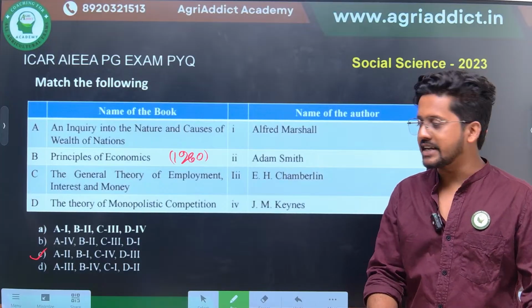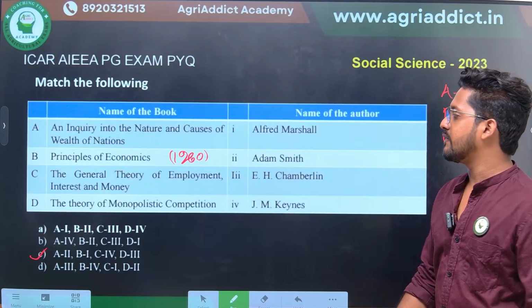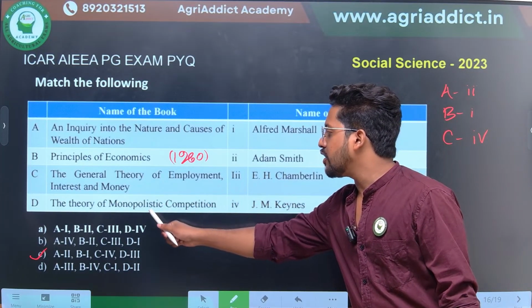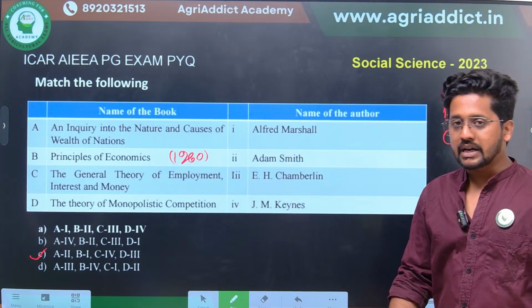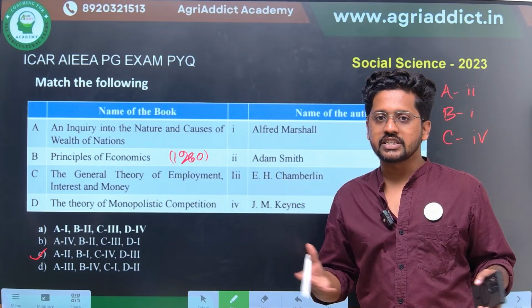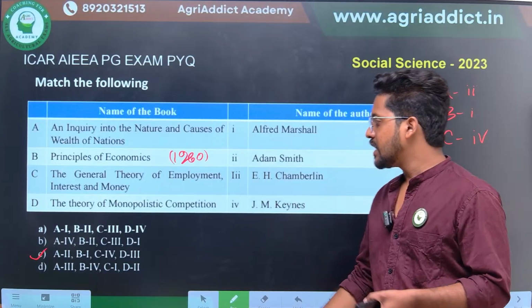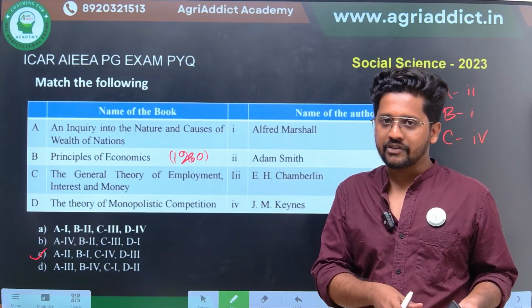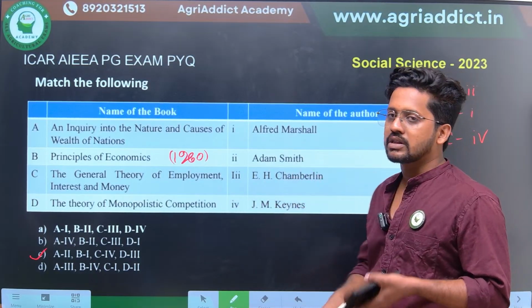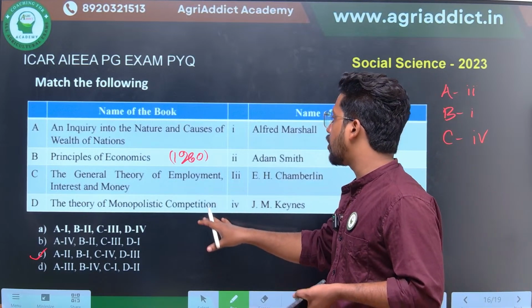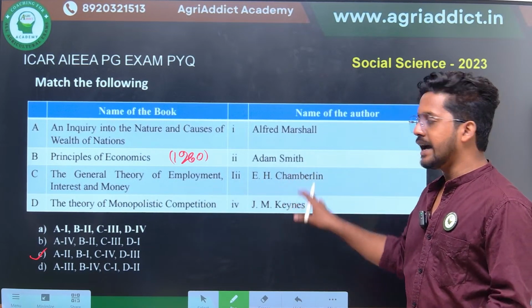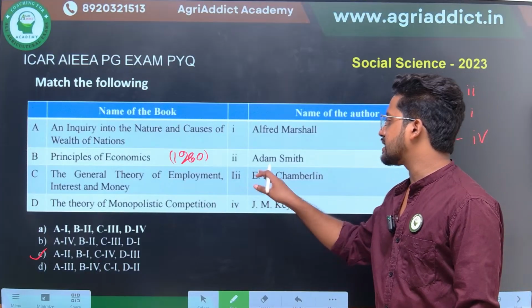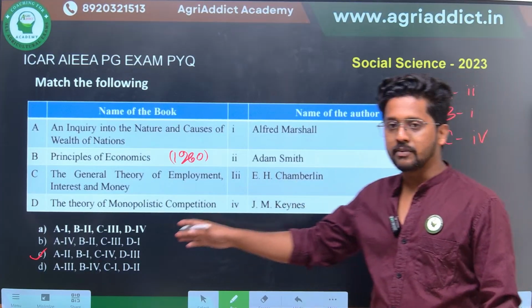Also you are getting an additional point here. In the market structure, we would be studying the theory of monopolistic competition. In the market structure, there are different kinds of competition, perfect competition and imperfect competition. Monopolistic competition is such a kind of imperfect competition, and the propounder of the theory of monopolistic competition was none other than E.H. Chamberlin. So therefore D connects with 3, and therefore C will be the correct answer here.